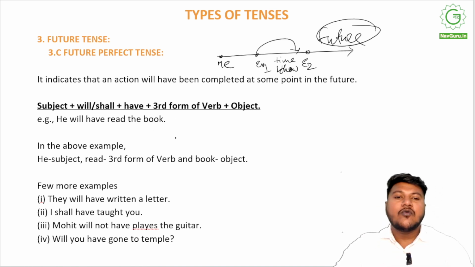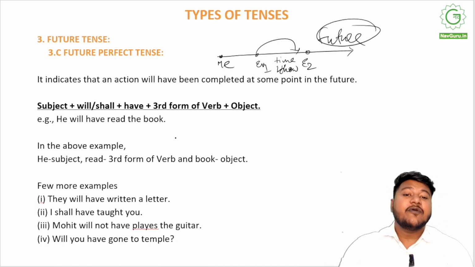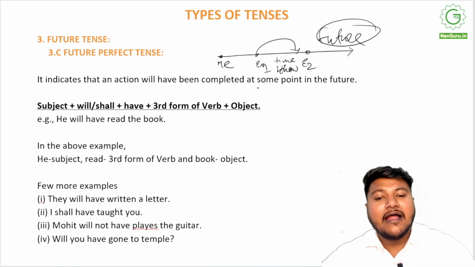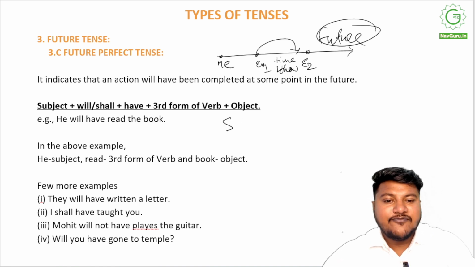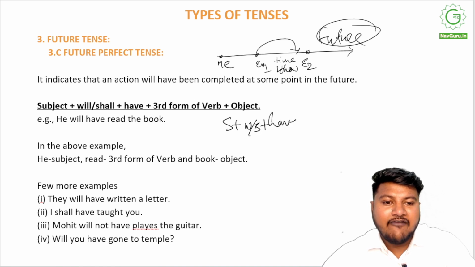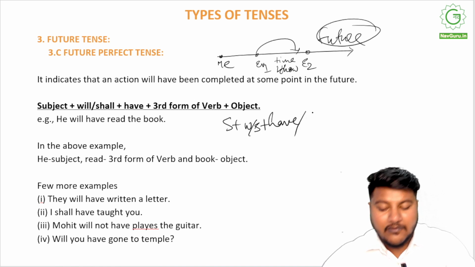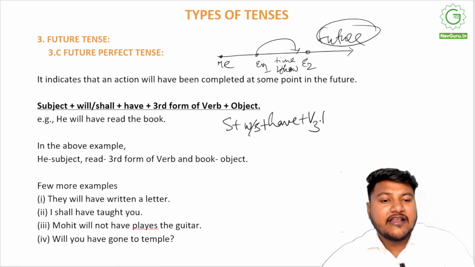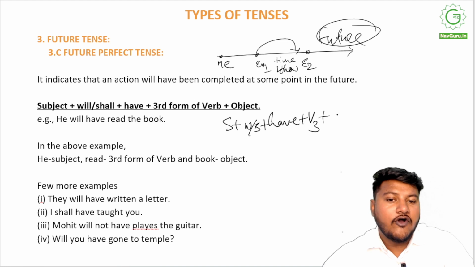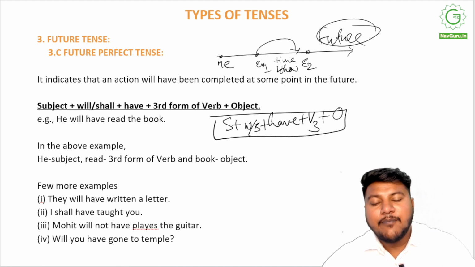See, it's a small book. I know it takes 2 hours to read it, so I'll say that if he starts at 11, he would have read the book by 1. When I'm doing this, I'm using future perfect tense, right? And it is written in the form of subject plus will/shall, like I've told earlier, plus have, plus again V3. Every perfect tense will be using the past participle form, plus object. So this is the structure for future perfect tense.